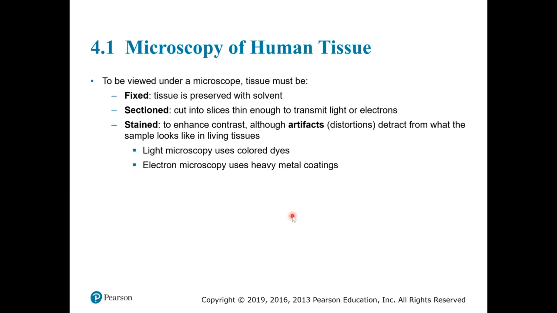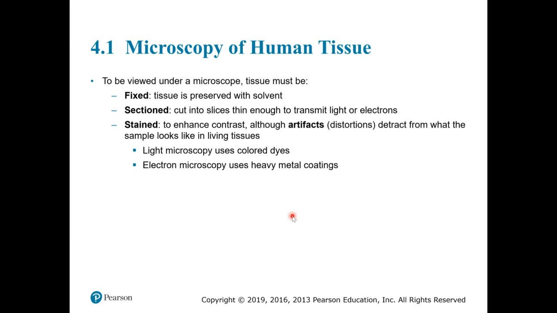Sometimes you'd use methylene blue if you want to look at the nuclei of cells, or you might do a Wright stain. That's W-R-I-G-H-T, a name. Wright is the name of a person who came up with a scheme for staining and the ability to visualize blood. And there are others.